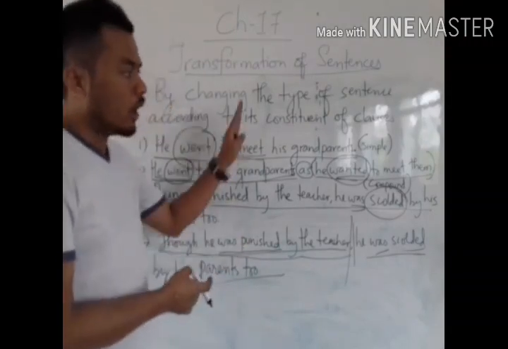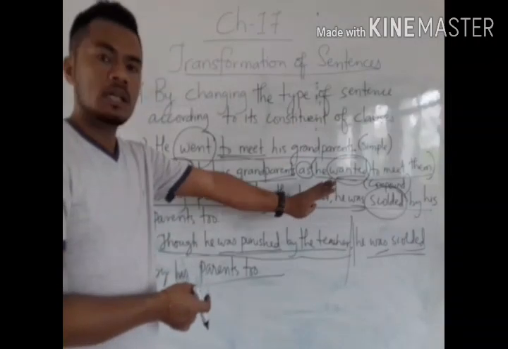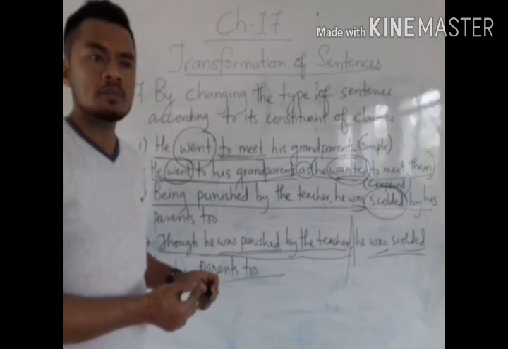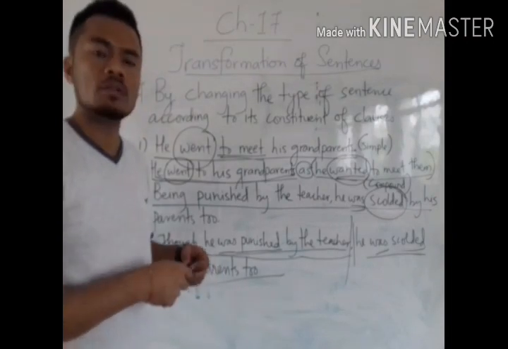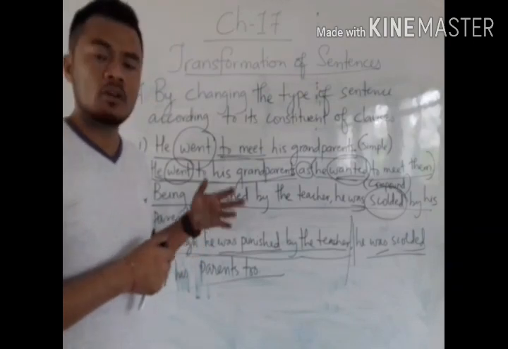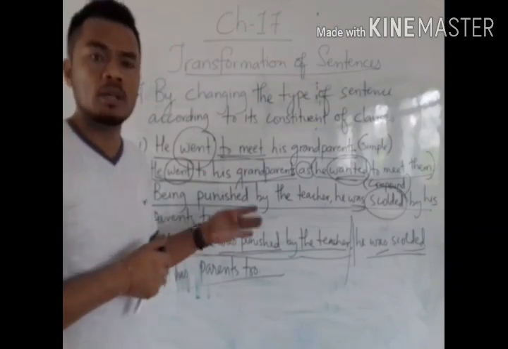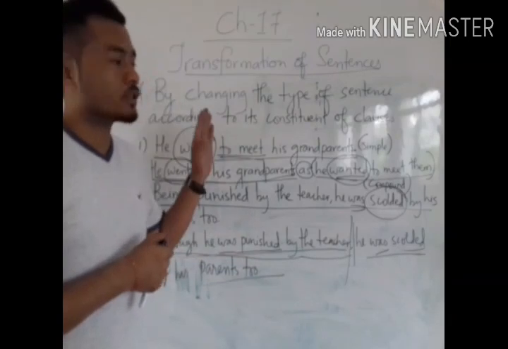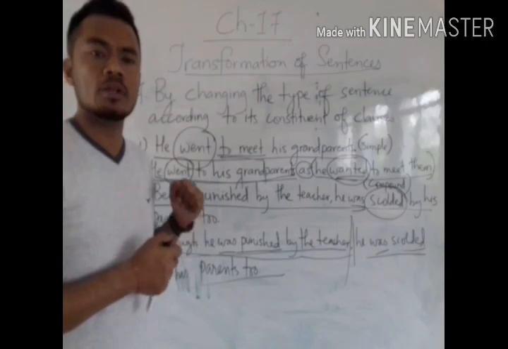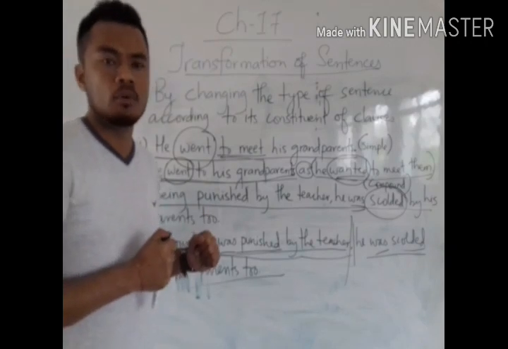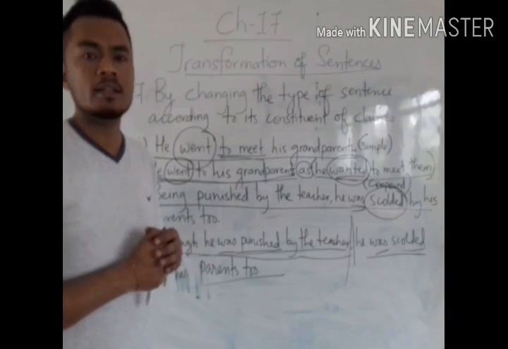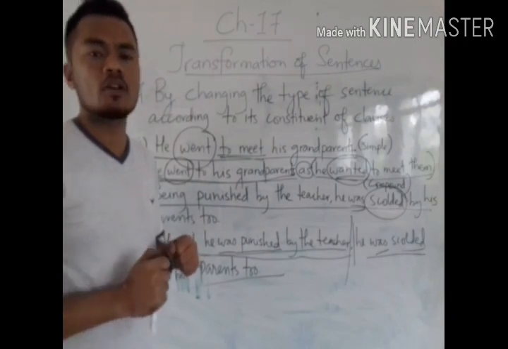So this is how we have changed simple to compound and simple to complex. This way also we can transform sentences without making any change in their meaning. I hope I have explained all the rules from 1 to 8 for the transformation of sentences. I hope now you are able to do your exercises from your book. So this much for today's class, students. Now you can do the exercises from your book.